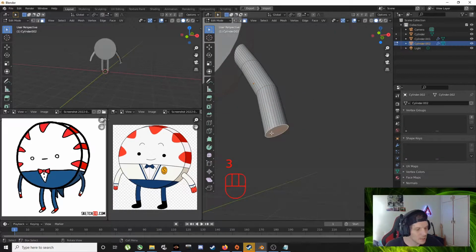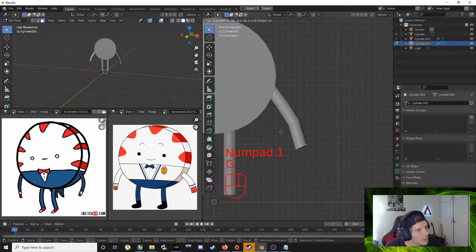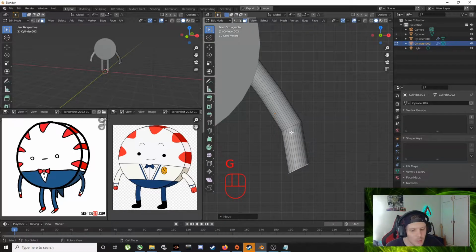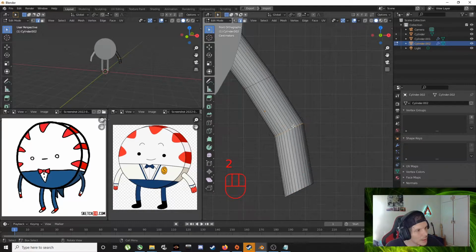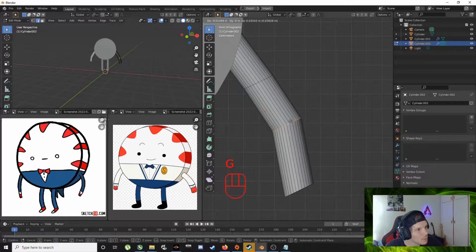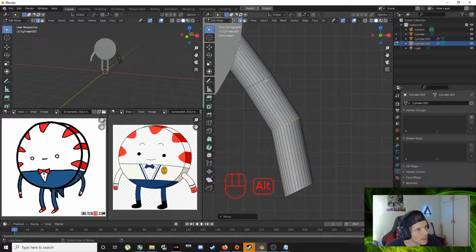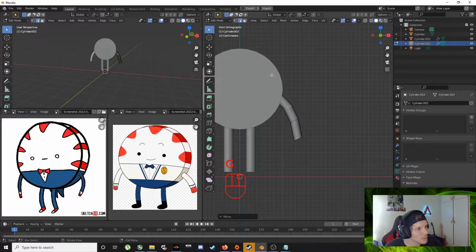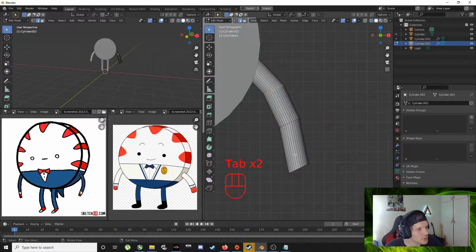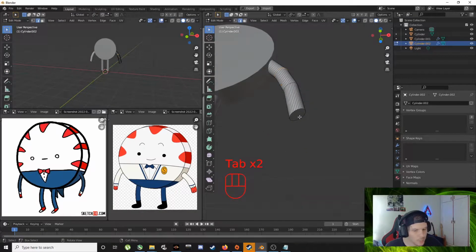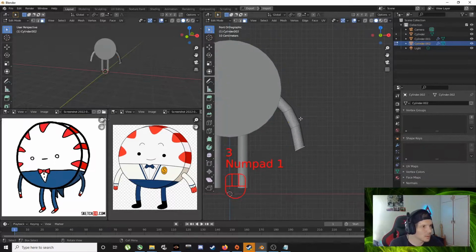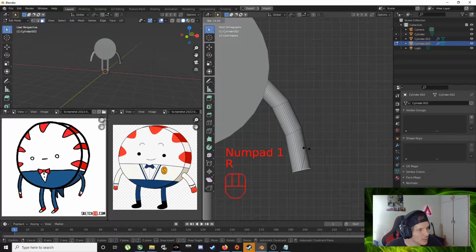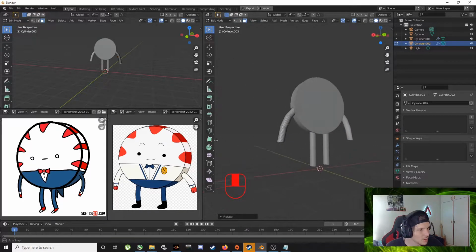3, face select, choose this bottom guy. There, and we're just gonna nudge and pull. And I'll take away the sharp edges now in a second. And also we want to rotate this little part here at the bottom. 3, face select, and just rotate kind of flat so the hands can come out nicely.